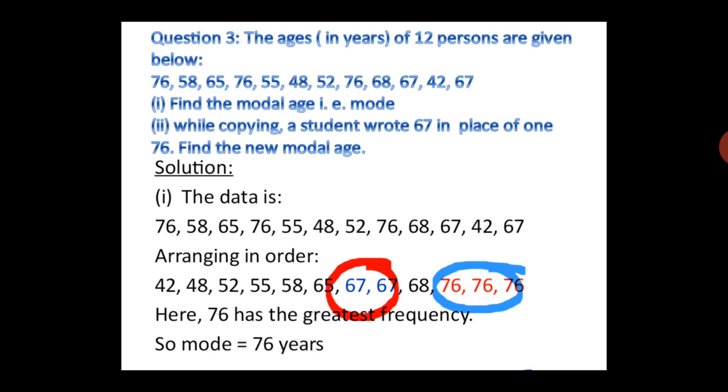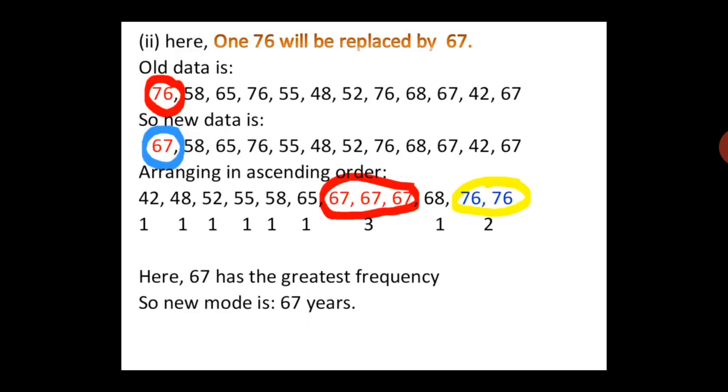So the data will be changed now. How? In place of 76, we will write 67. Let's see. 76 will be replaced by 67. So this is the old data. Now we will get the new data, and it is like this. In place of this 76, we have to write 67.